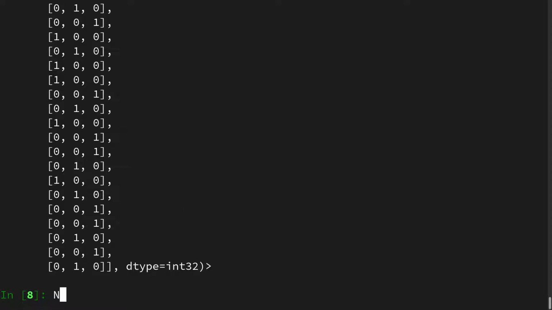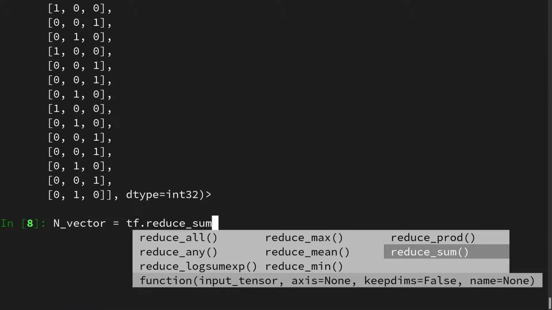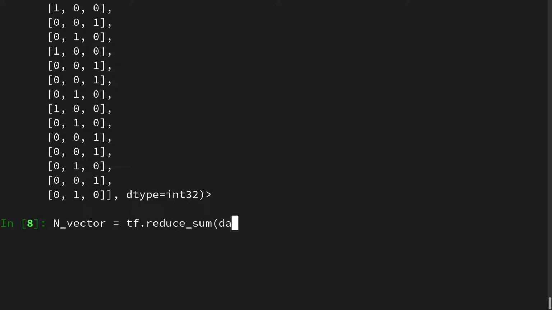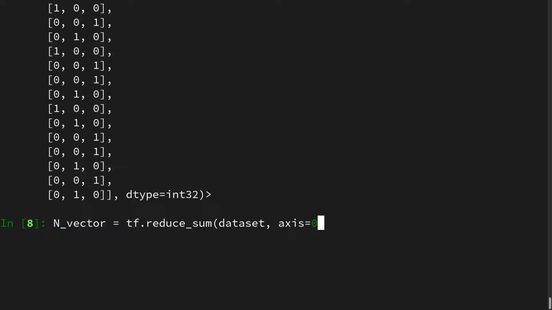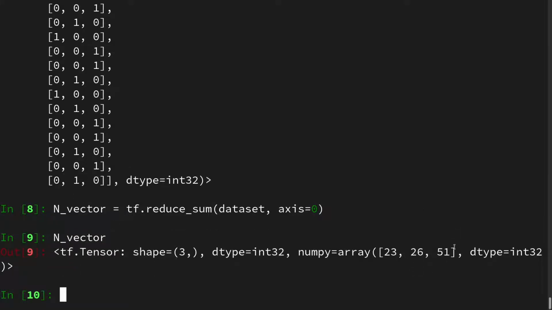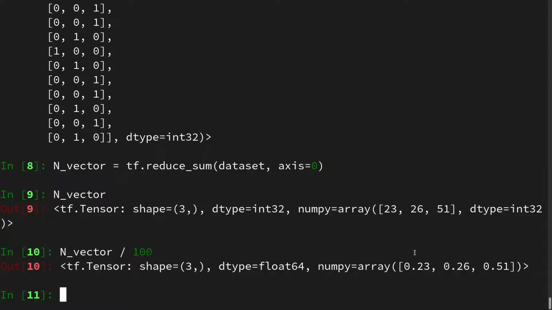Then we can create the n vector that I talked about. For this we will use tf.reduce_sum, and we will reduce our data set. And then really important, we use the 0th axis, so the axis alongside the samples. And then we can look at the n vector, and we see we have 23, 26, and 51. And then we can divide this vector by 100. And then we get our maximum likelihood estimate, which is 0.23, 0.26, and 0.51.